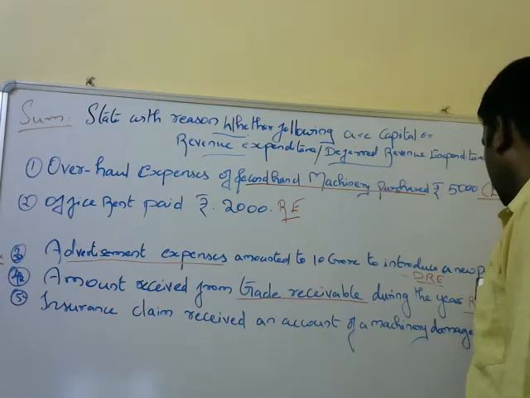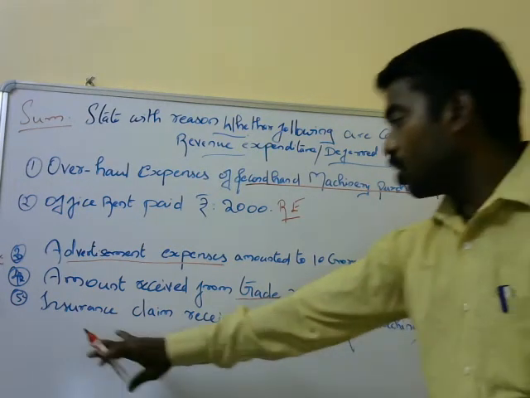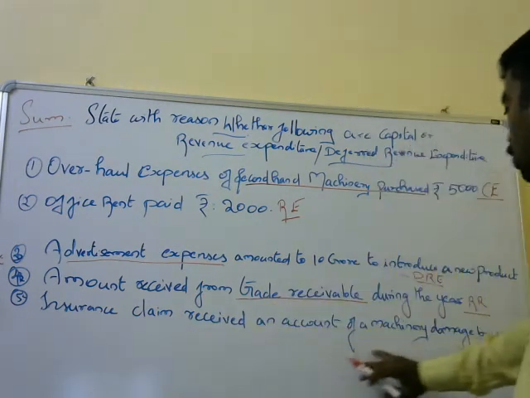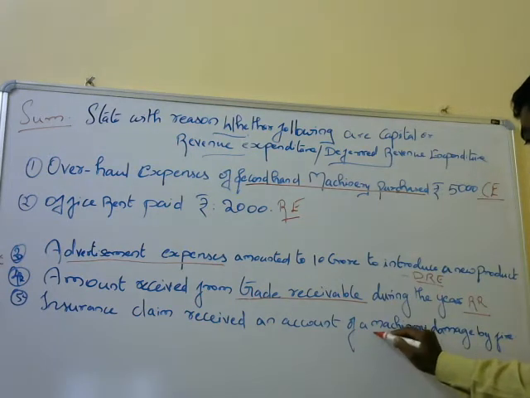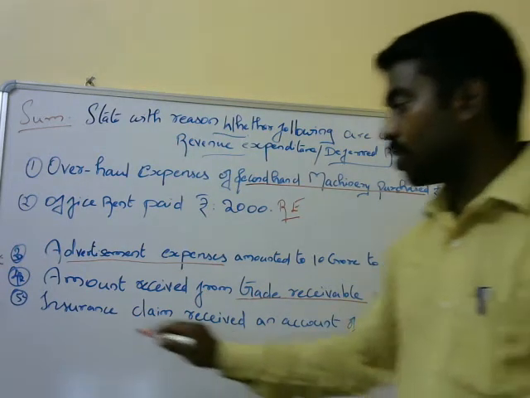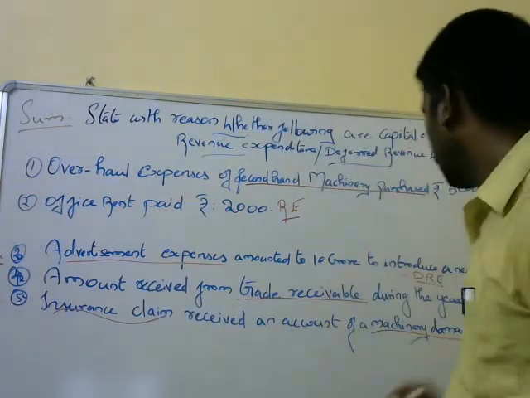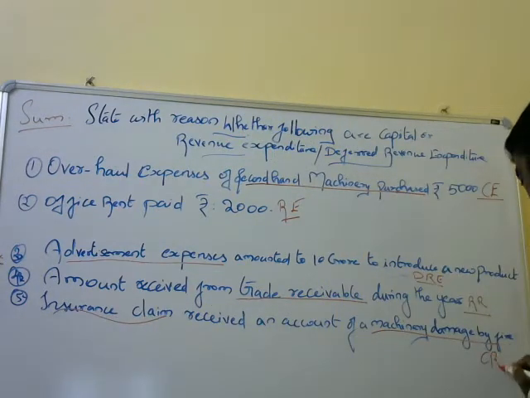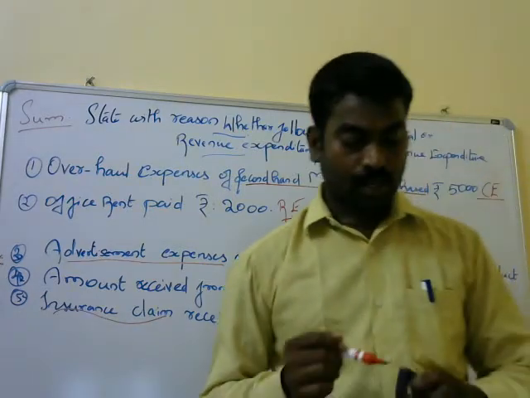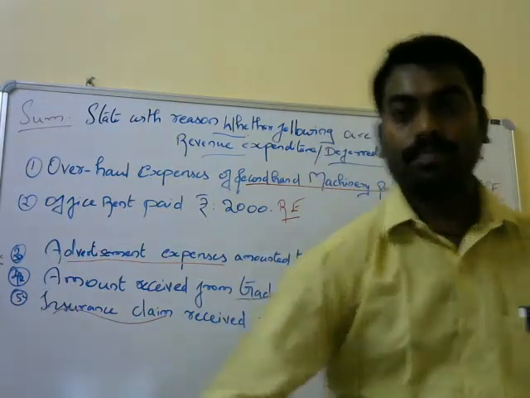Fifth question: insurance claim received on account of machinery damaged by fire. It is an insurance claim, and you can clearly say that it is a capital receipt. I think you are clear on this.